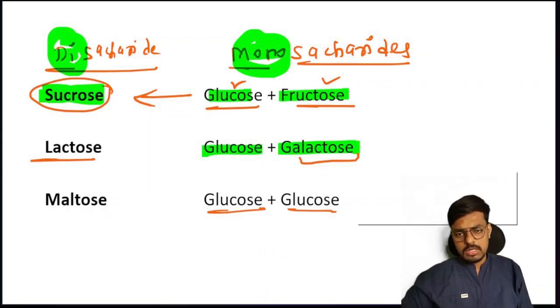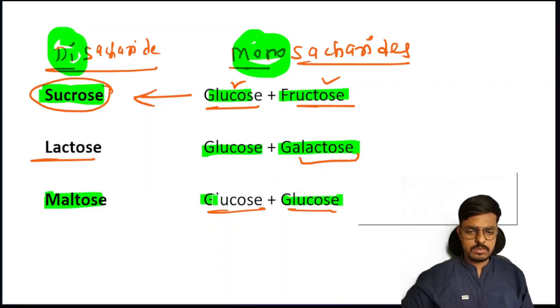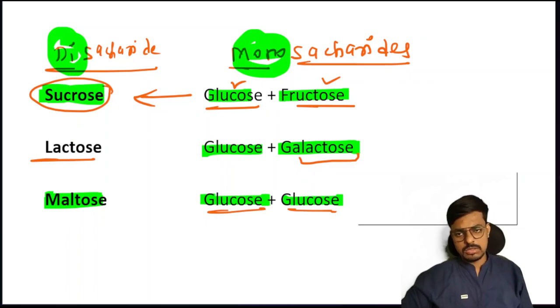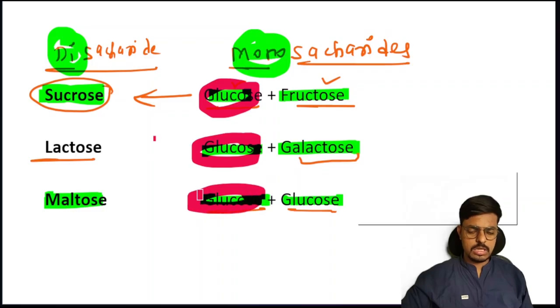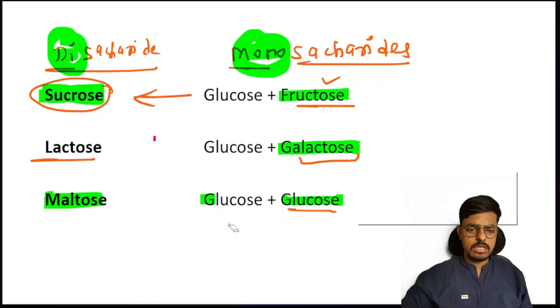Yes, it will help you all. Remember this one: glucose plus glucose is maltose, glucose plus galactose is lactose, glucose plus fructose is sucrose. Focus here on how to remember. In all the disaccharides, glucose is common. Here glucose is common, here also glucose is common, and here also glucose is common. So it makes it easy to remember. So how can I remember this one?